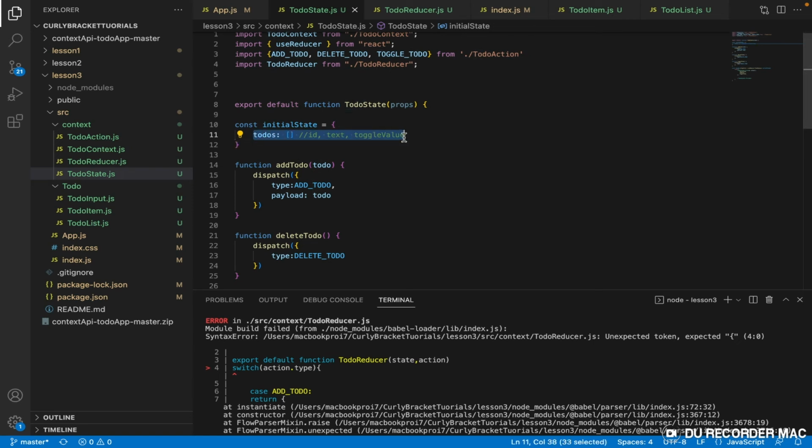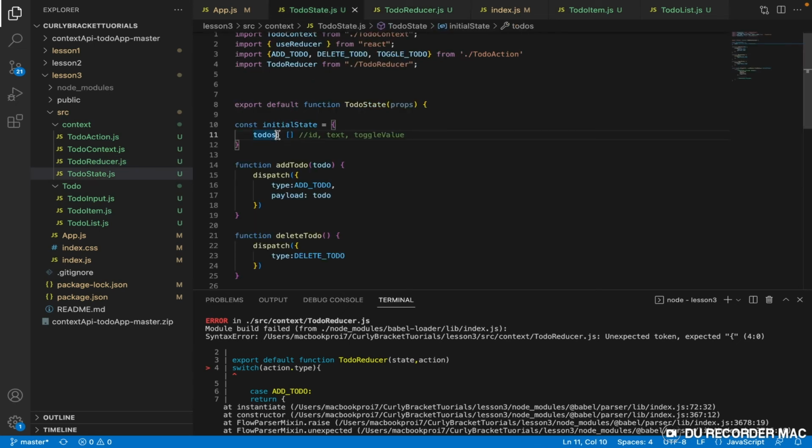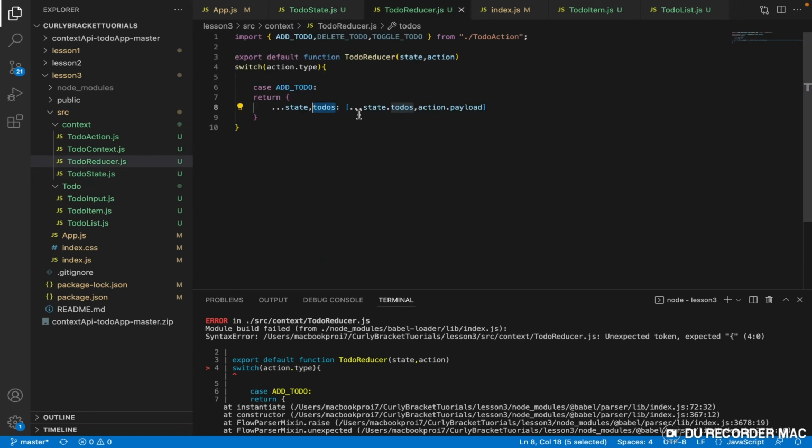So we call it to-dos, and since we call it to-dos here, it has to be to-dos here. So if you remember, if we are using to-do or anything here, that should be the same thing in this place. All right. So I think we have already handled, so we just handled the add to-do. Normally we're supposed to add break, but we are dealing with useReducer and return and all of that. So it adds the break on its own.